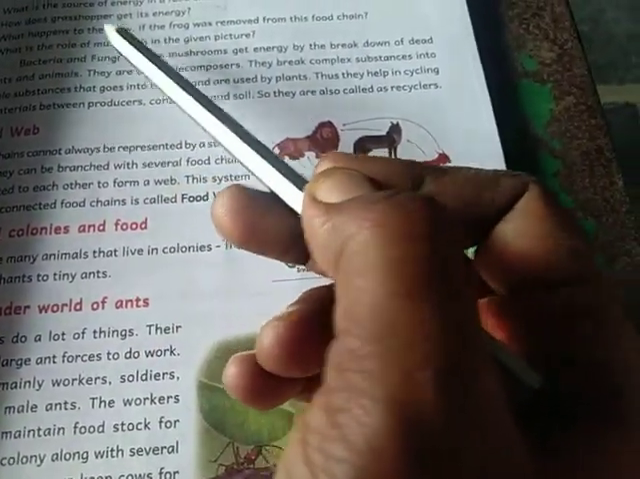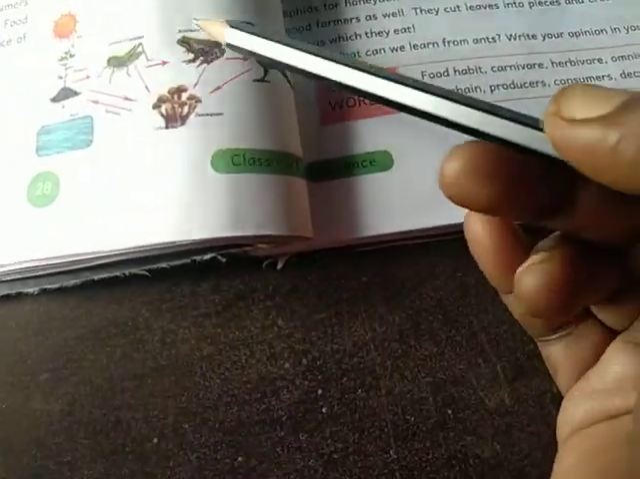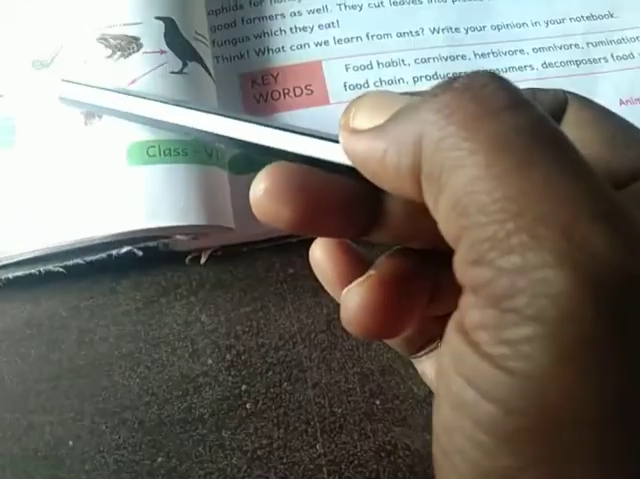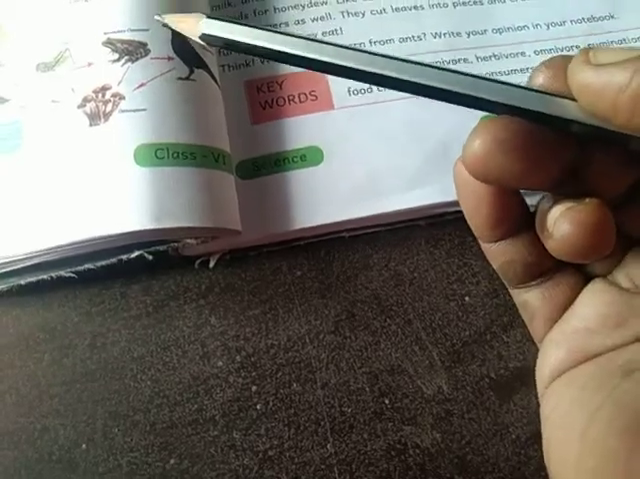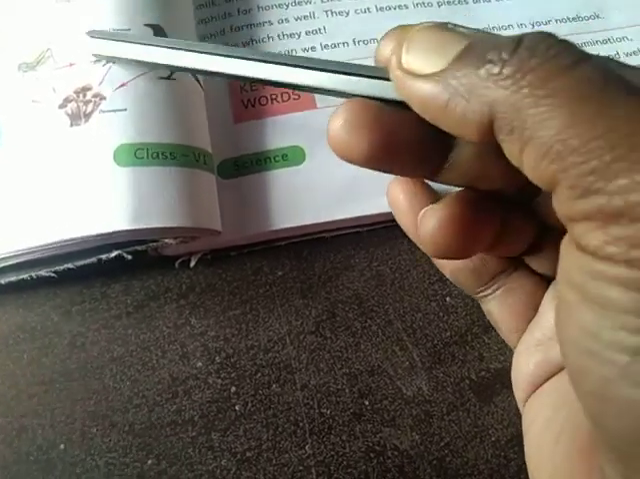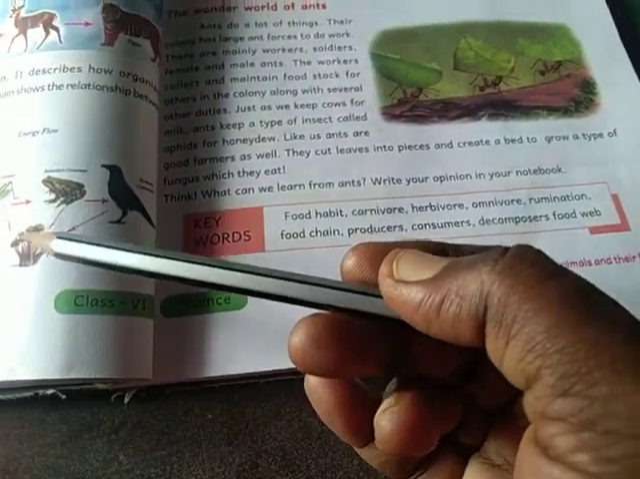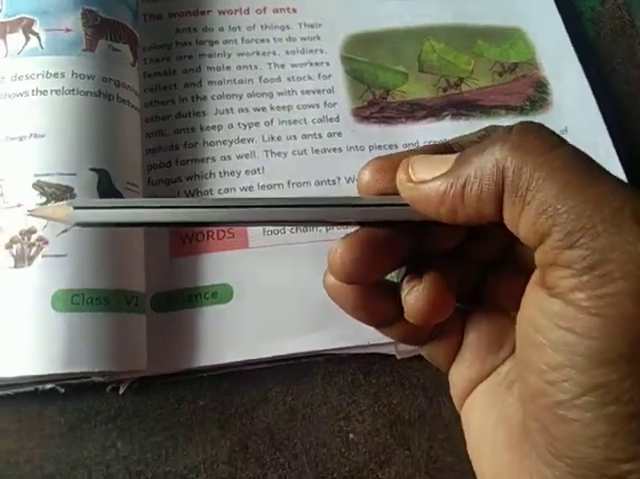What happens to the crow if the frog was removed from this food chain? So what happens to this crow if the frog is removed from the food chain? Suppose you think that the crow is depending on the frog, and the frog is depending on the grasshopper. So if the frog is removed from this food chain, then what will happen? The crow depends on the grasshopper. Or the crow may go for other insects. It may go for other grains.